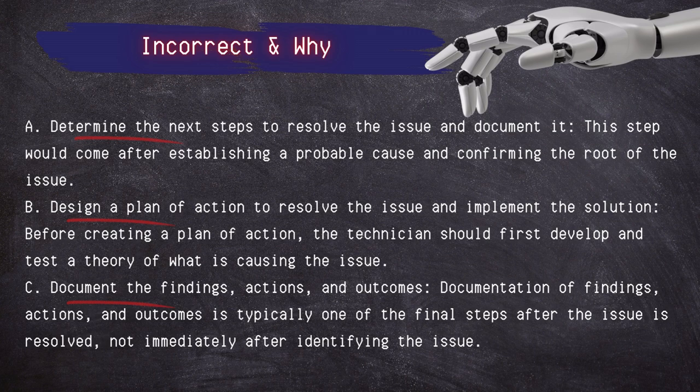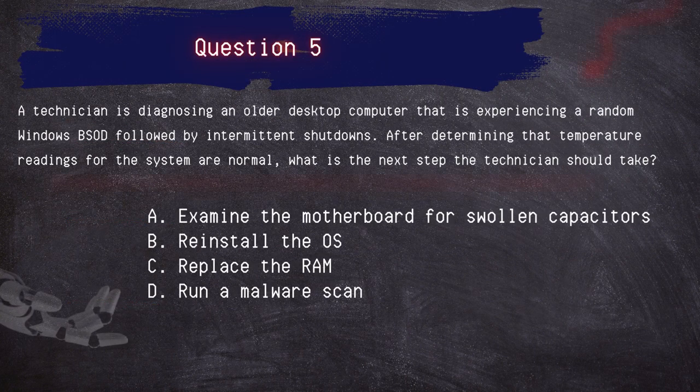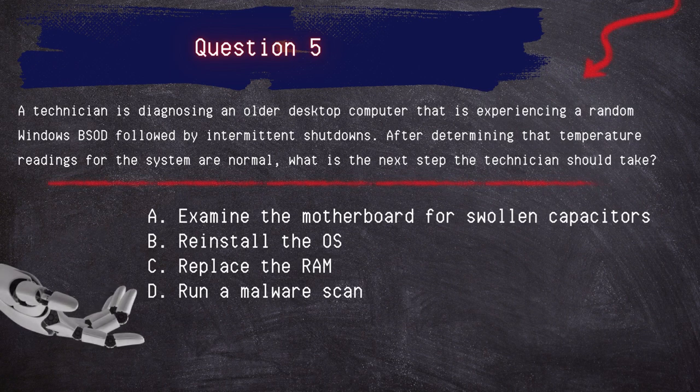Question 5. A technician is diagnosing an older desktop computer that is experiencing a random Windows BSOD followed by intermittent shutdowns. After determining that temperature readings for the system are normal, what is the next step the technician should take? Examine the motherboard for swollen capacitors, reinstall the OS, replace the RAM, run a malware scan.